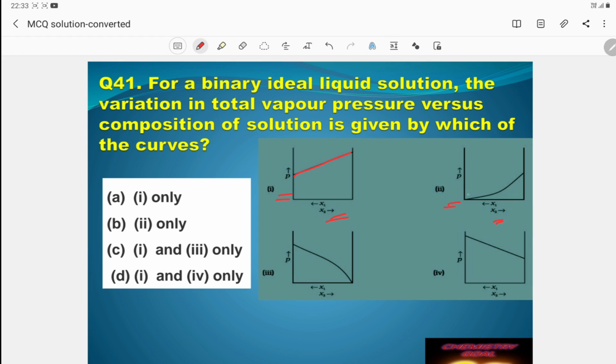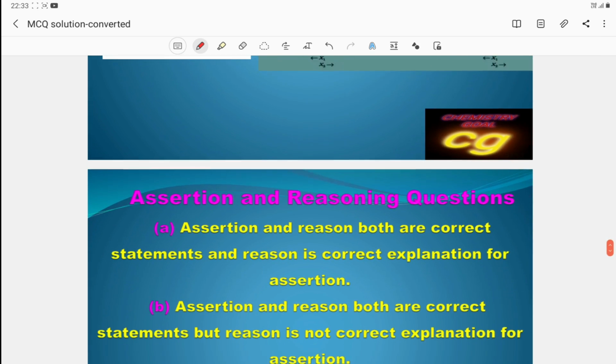This is also a curve graph, but this graph goes downward. When the mole fraction decreases, the vapor pressure also decreases. So these are the two graphs, first and last. So D is the correct answer. One is increasing, the other is decreasing.